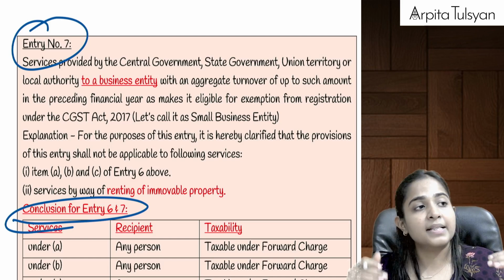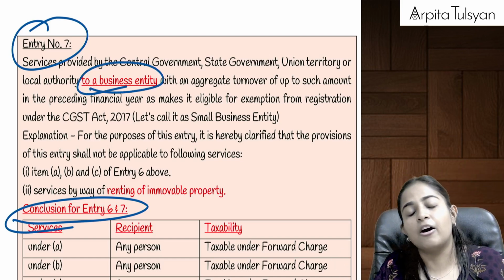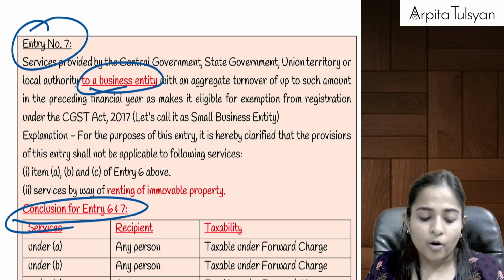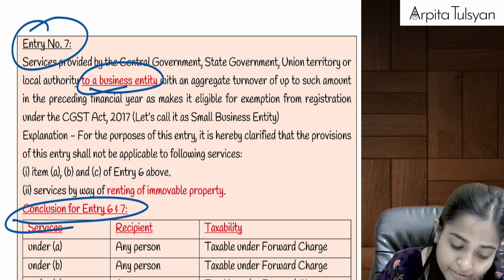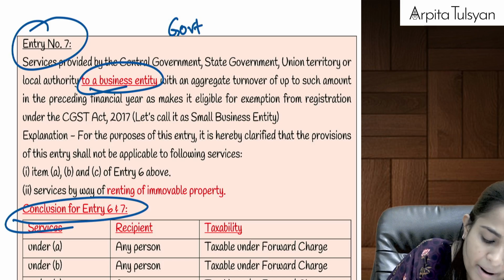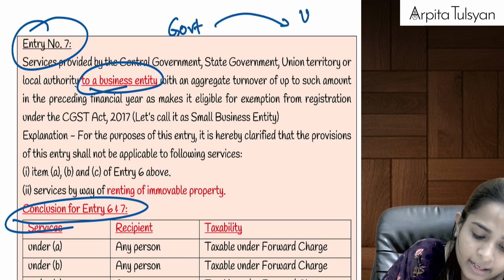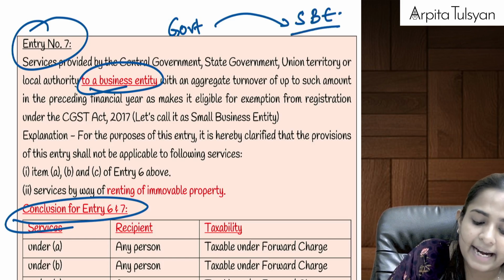Now entry number 7. Entry number 7 is going to talk about services provided by government to business entity. Just now, what did we study? Any services provided by government to a business entity will be taxable, and that too under reverse charge mechanism. But now see what they are telling.